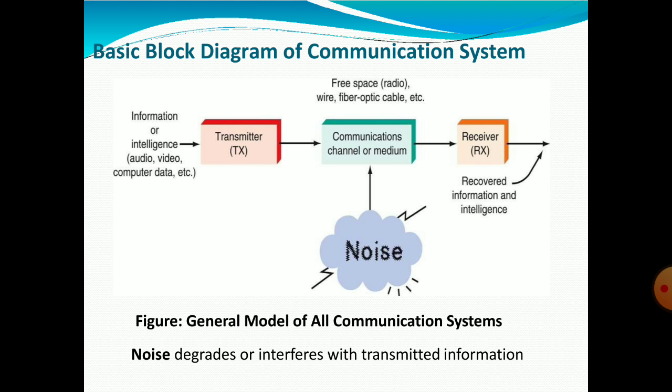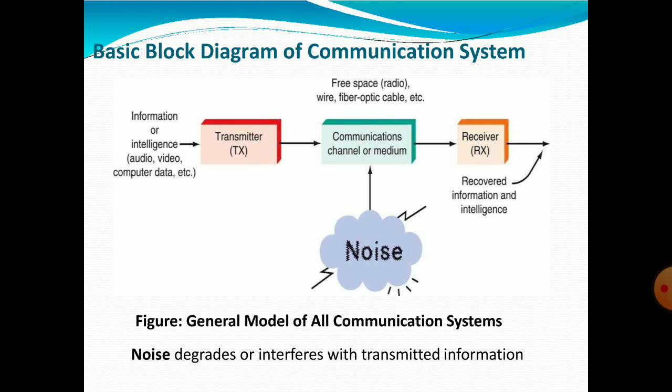Basic block diagram of the communication system. Information or intelligence, such as audio, video, computer data, is the source we require. The transmitter transmits the data coming from the source. Then the communication channel or medium: free space, radio, wire, or fiber optic cable, etc. We can use different mediums like wire, fiber optic cable.